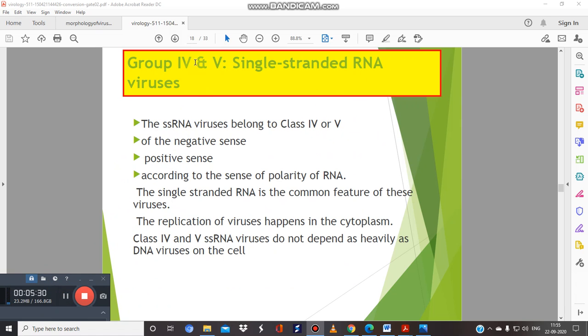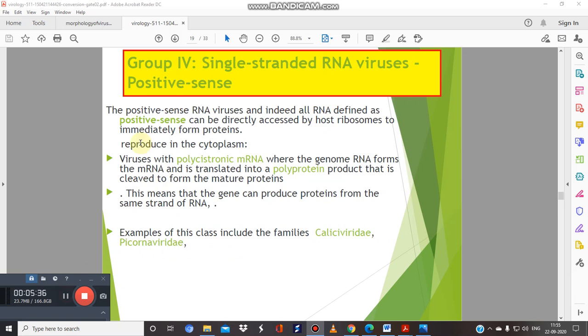Then you have group 4 or group 5, which are the single-stranded RNA viruses. So what is the meaning of positive sense or negative sense? It is very simple actually. Positive sense RNA viruses, and indeed the maximum of all RNA viruses, are defined as positive sense if they can be directly accessed by host ribosomes to immediately form protein.